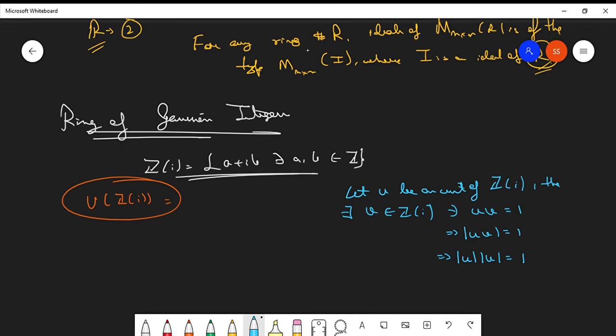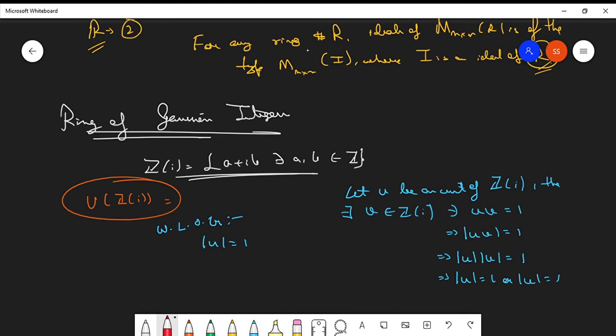Now if V is the inverse of U, we can also say U is the inverse of V. So see, since U and V both have their real parts as integers, both are complex numbers with integer parts. So from here we can obviously say that either mod U is 1 or mod V is 1. Without loss of generality, we can take mod U as 1. Operating on any one of them will do.